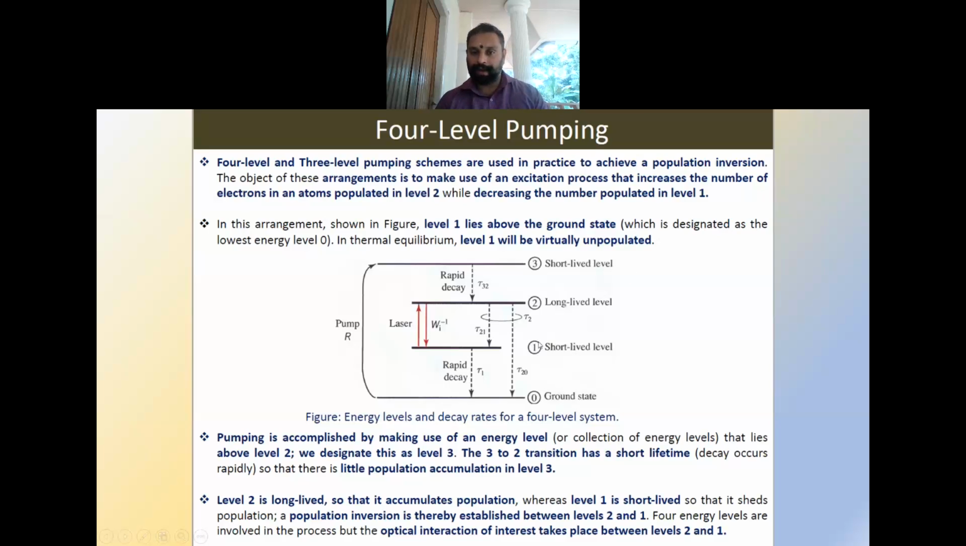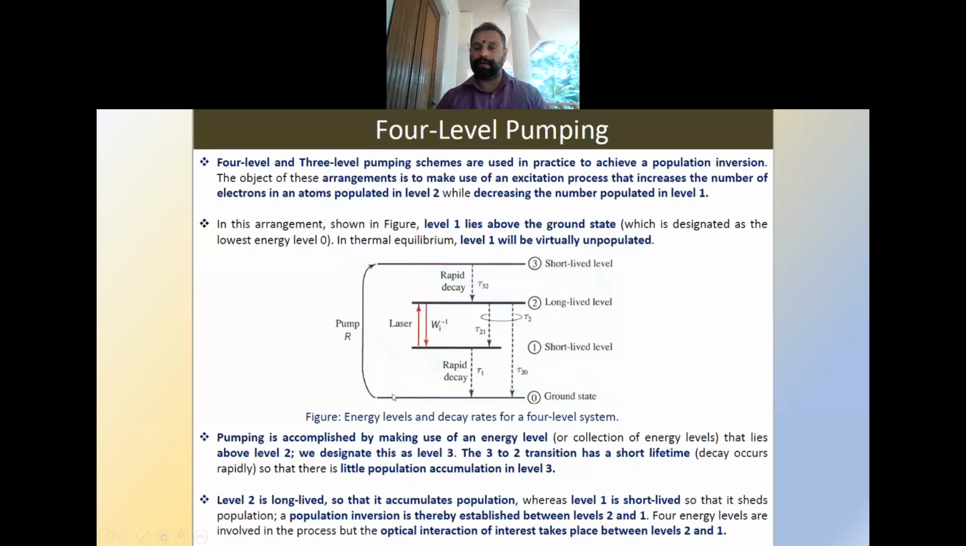So the ground state is there, and the third level is a short-lived level, because the lasing action will be happening from 2 to 1. Whoever is coming to the third level should come to the second level as soon as possible, because we want the number of atoms or electrons in level 2 to be as high as possible, and the number of particles in level 1 to be as low as possible. So that is why we termed level 3 as short-lived, level 1 as short-lived, and level 2 as long-lived.